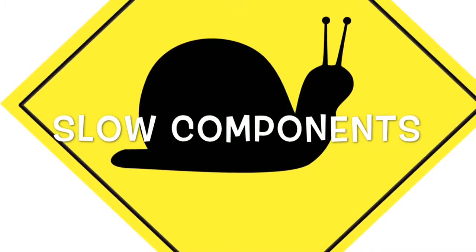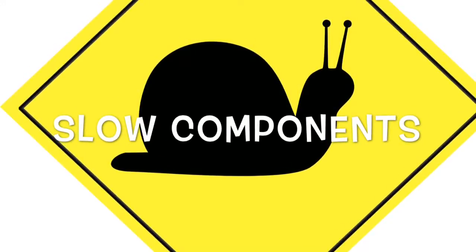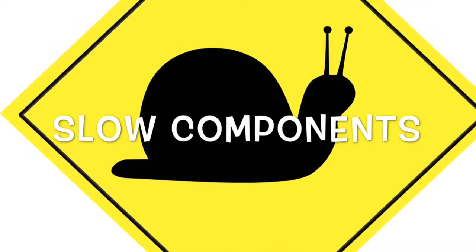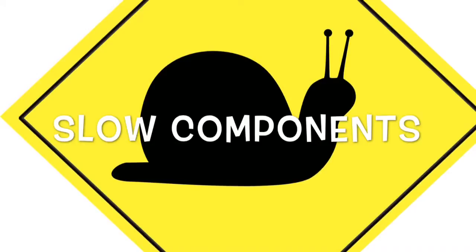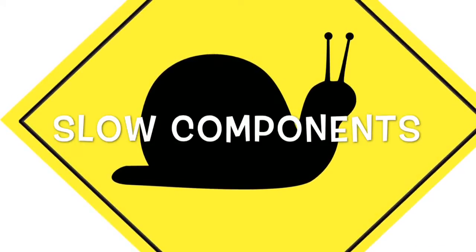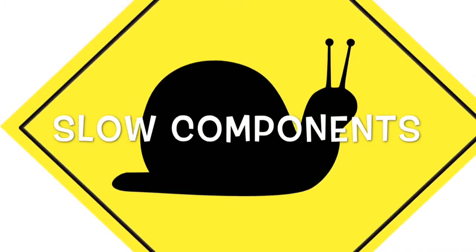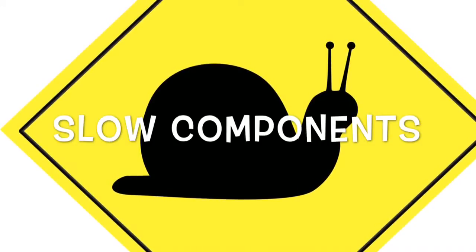Slow components. During exercise, our myoglobin stores use all of their available oxygen to the working muscles to allow them to function. This means that when we finish, we will need to replenish them, and we do so during the EPOC stage as we breathe heavily to replace the oxygen that was lost in the myoglobin stores.